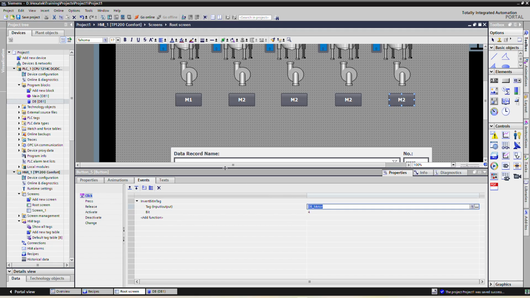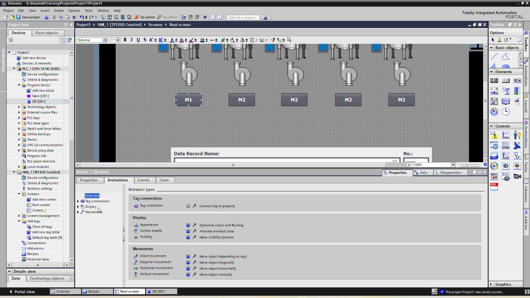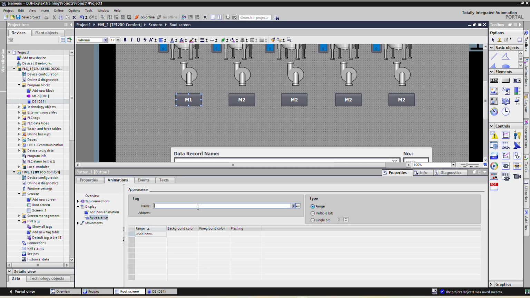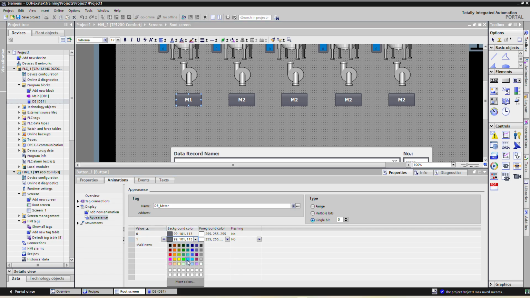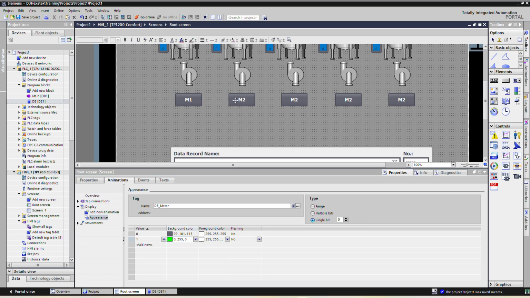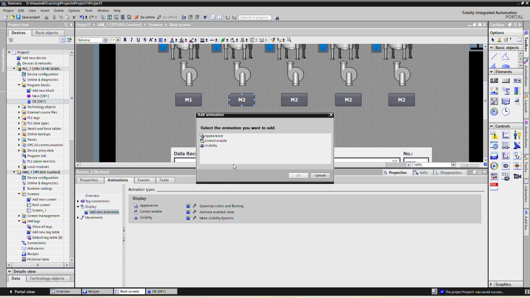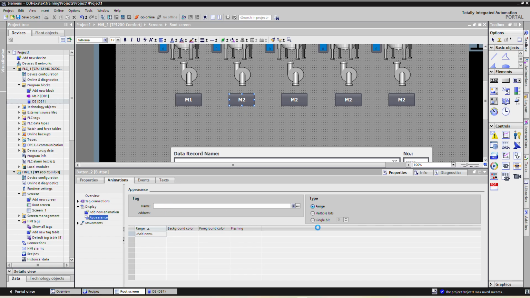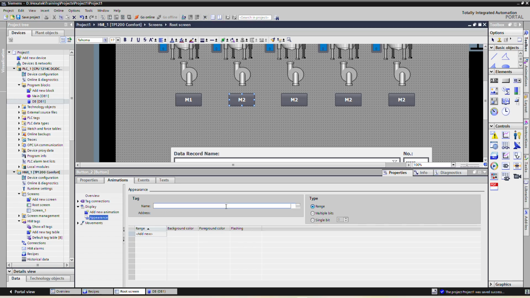And in the same way we can create some color animation for the appearance, single bit 0, for 0 it will be one color, or it will be 1.